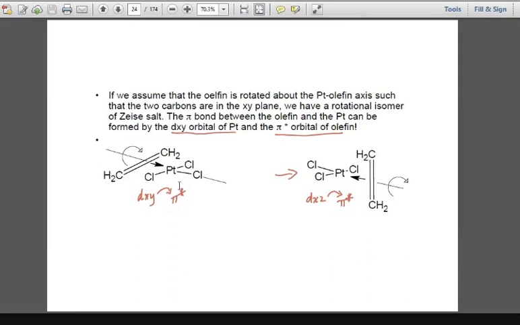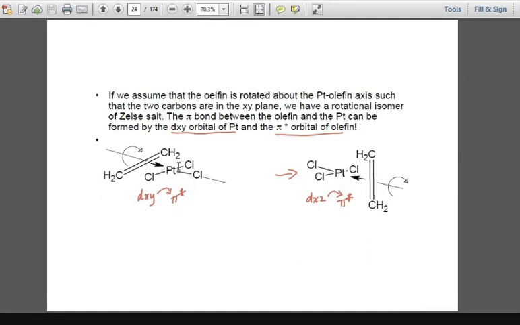Okay, मैं ये कह रहा हूं कि if there is a bond formation between the PtCl3 fragment and the alkene, then of course the bond formation will be in the xy plane. Now there will be a possibility of a rotation through the xy plane, and in that case there will be a change in the orbital configurations which are going to participate in bonding, right? अब देखिए लेफ्ट में मैंने आपको दिखाया है, देखिए in this case what is happening, basically the dxy orbital of the metal is going to pump the electron density to pi star. मेरी बात समझ में आ रही है इस केस में?